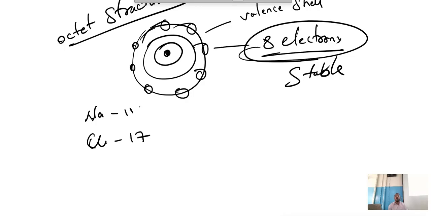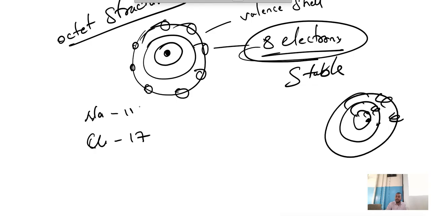Now, how to fill the shells? We need to find how many electrons go in the first shell, second, and third. I will give a logic to find it. How many electrons are in each shell? The formula is 2n square. For the first shell, in place of n you write 1. 1 square is 1, 1 times 2 is 2. It means the first shell holds 2 electrons.